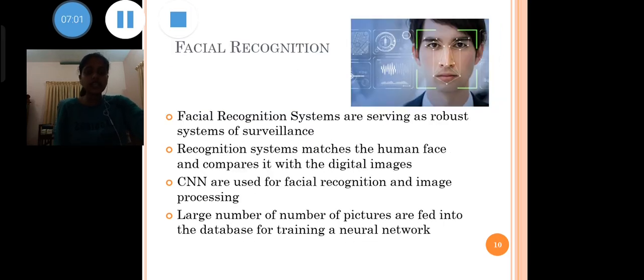The first application is facial recognition systems. They are serving as robust systems of surveillance. They are used in offices for selective entries. The system thus authenticates a human face and matches it up with a list of IDs that is present in the database. CNN are used for facial recognition and image processing. A large number of pictures are fed into the database for training the neural network.